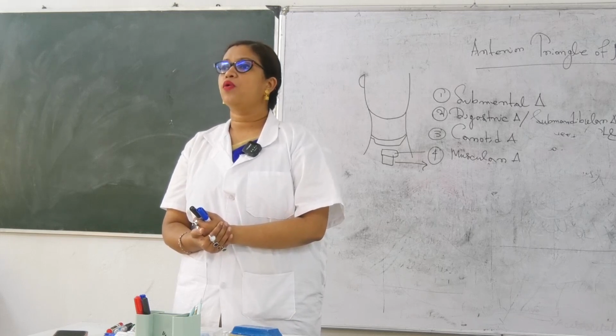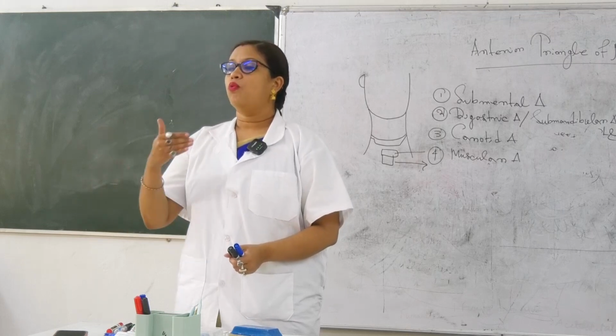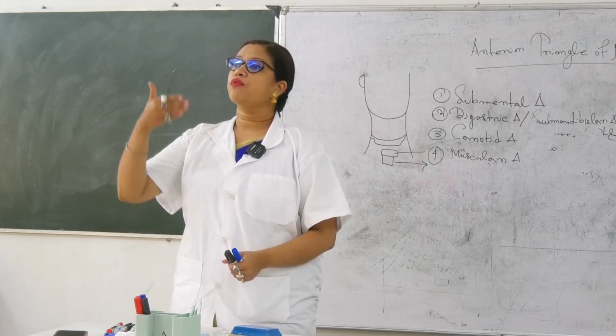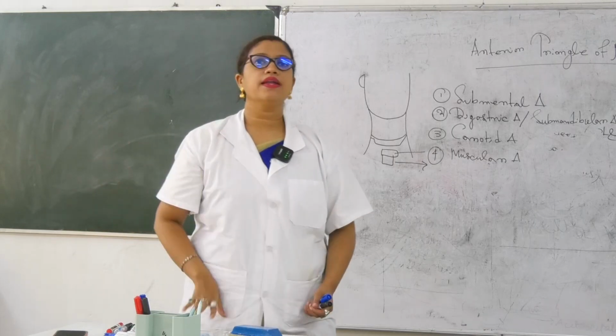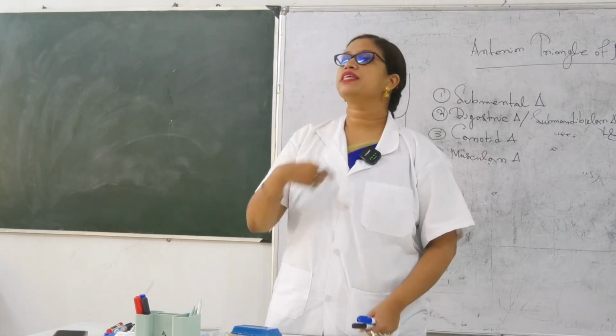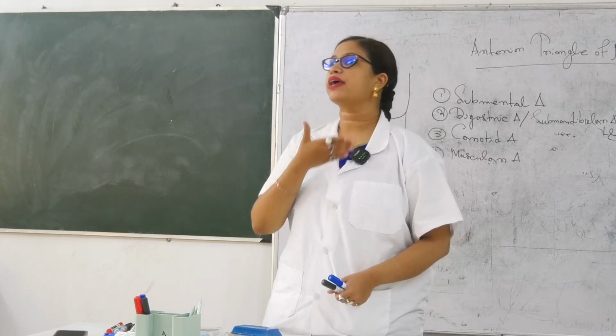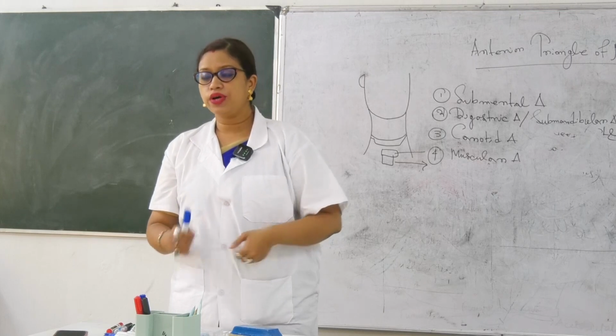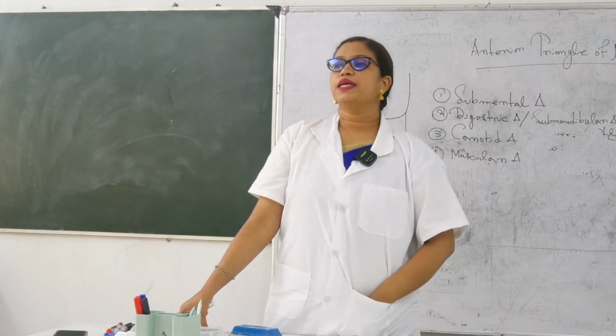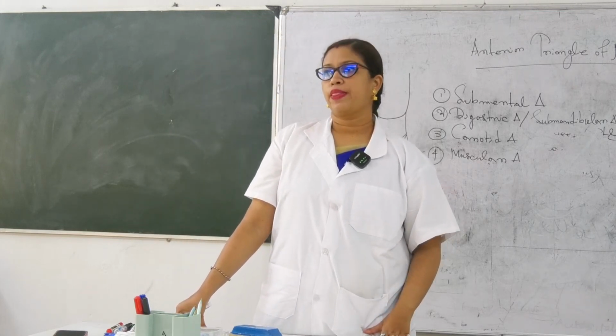Strap muscle means the muscles are present one by one in layers. Where? In the rectus sheath. Rectus sheath is also an example of a strap muscle. The same as you will get in the anterior triangle of the neck. So these are also known as strap muscles. Now tell me who will tell the names of these strap muscles. Which are they?